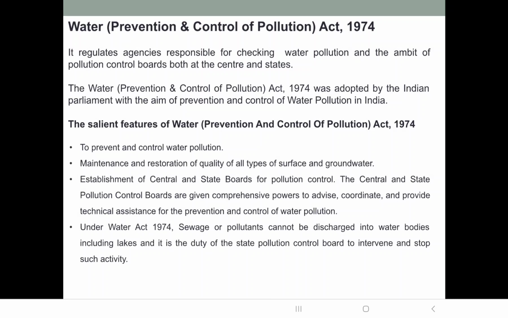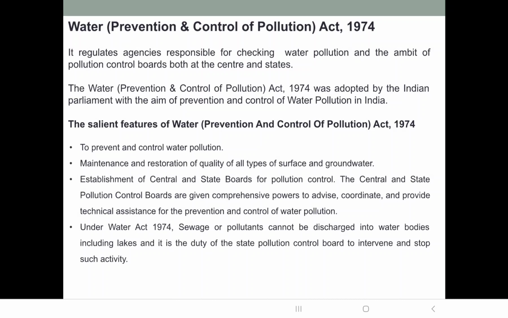If water is polluted, you know that the health of the animals and humans, or plants, or health of the planet itself is compromised. So water is utmost important. Therefore, in order to prevent and control water pollution, the Indian Parliament enacted the Water Act in the year 1974.